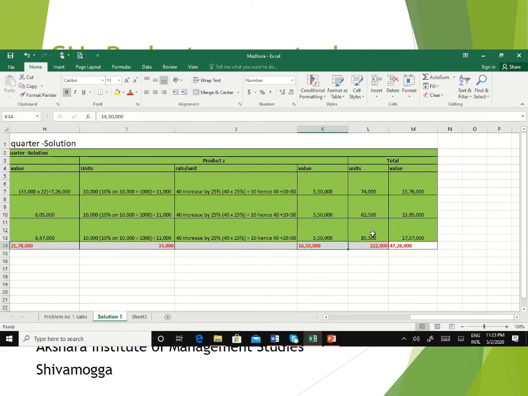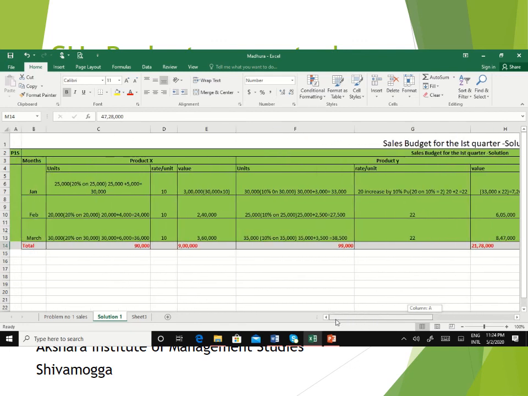In total altogether 2,22,000 units of product X, Y and Z combining for 3 months January, February, March. The total estimated sales units for first quarter 1981 is going to be 2,22,000 units and value going to be 47,28,000. So by this we will understand the preparation of sales budget for the first quarter of 1981 taking all 3 different types of products.